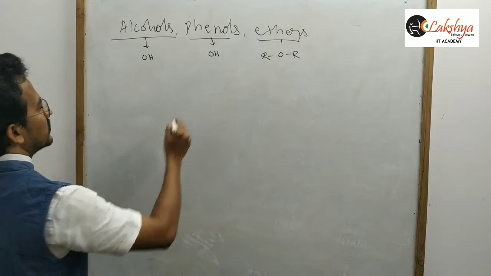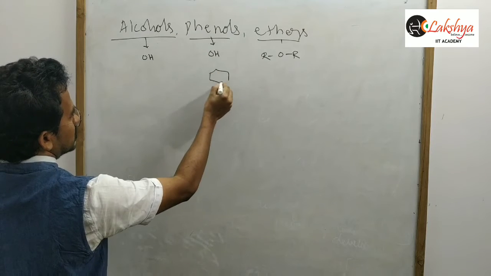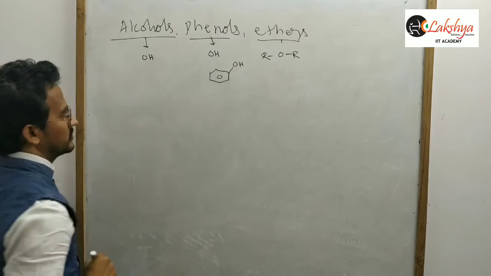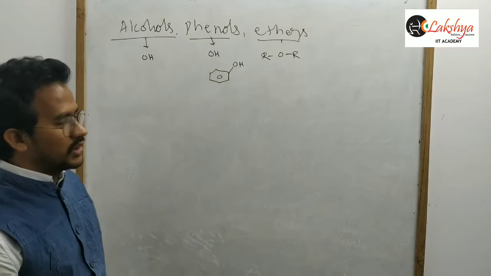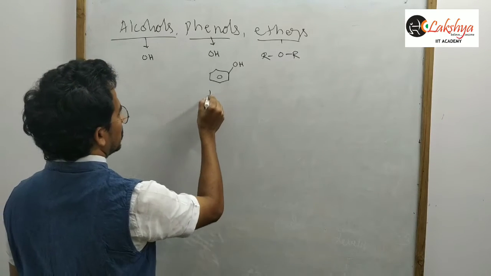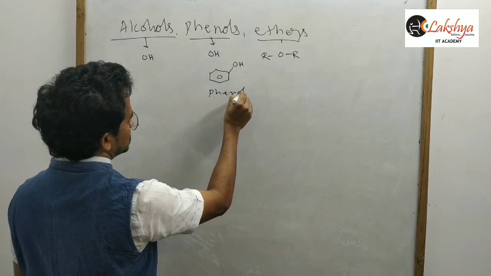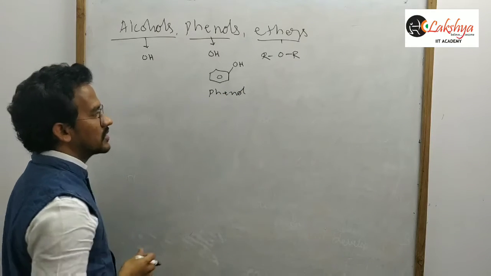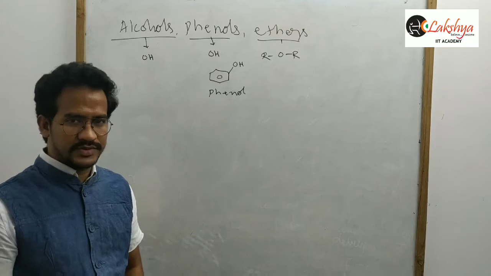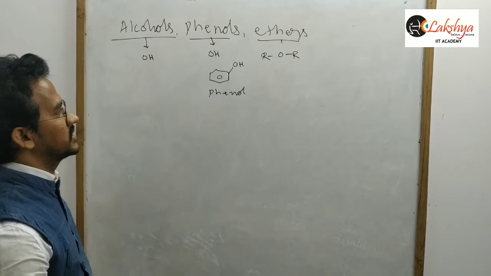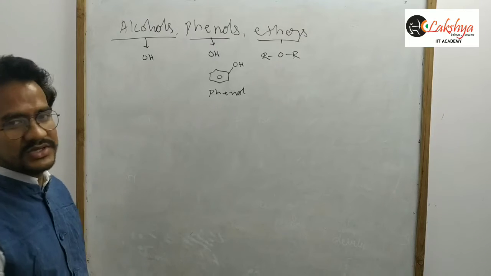Now in case of phenols, that OH group is directly attached to the benzene ring. So all those compounds are phenolic compounds, and this compound is commonly known as phenol, and other derivatives are called phenolic compounds. Of course, let us discuss phenols and ethers after completion of the alcohols.